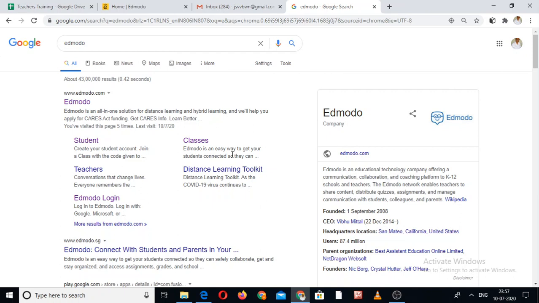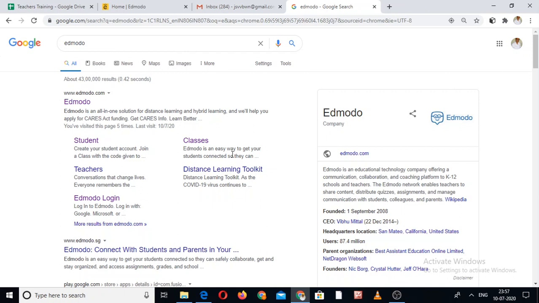The teacher creates their own page on this Edmodo software, and after creating their page, they invite the students through email or with the help of a class code. The students get it and they accept it. Once the student accepts it, the teacher starts to send assignments and homework to the students.